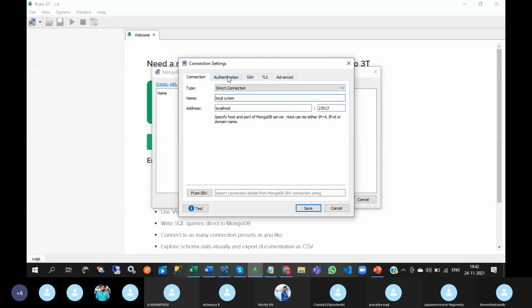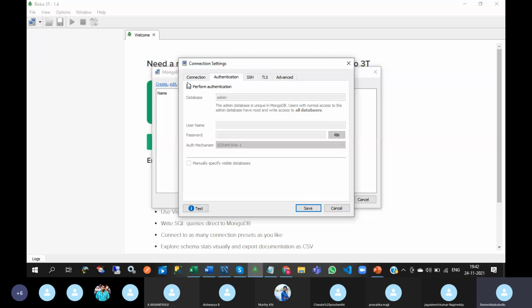After creating the MongoDB database, if you create some username and password, then if you want to log in with that, you can give that username and password here.